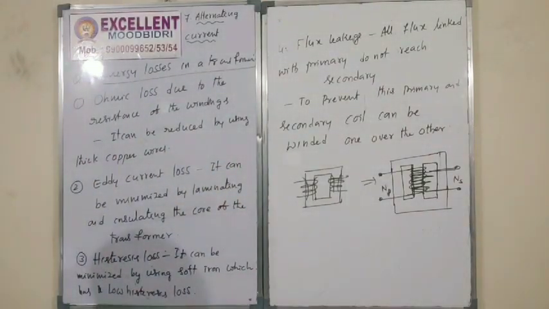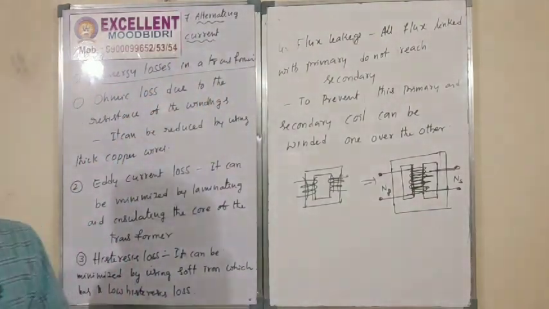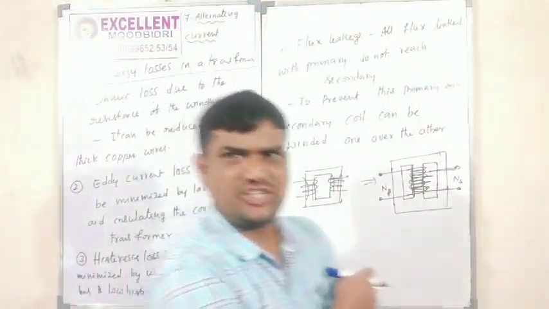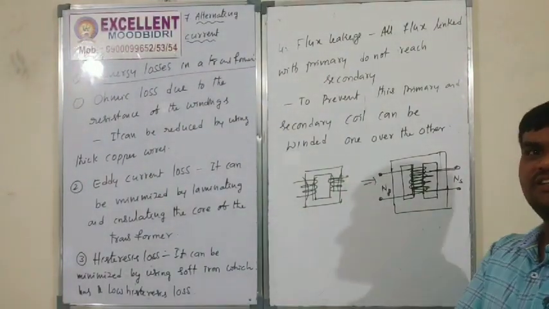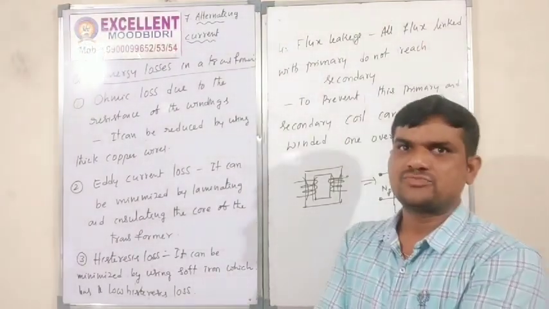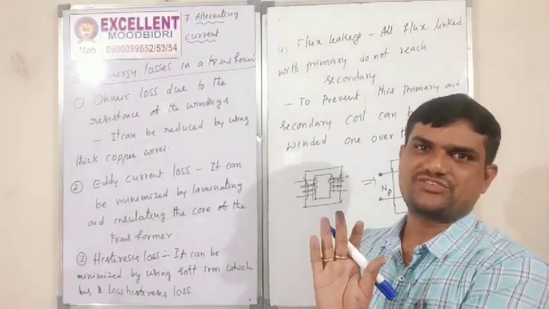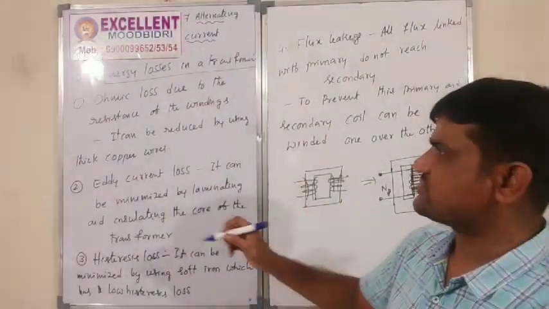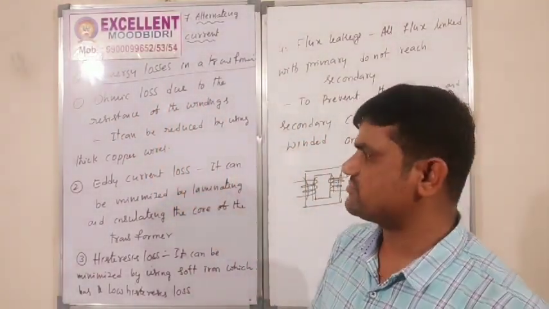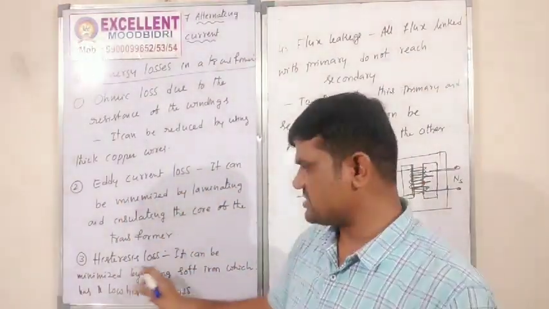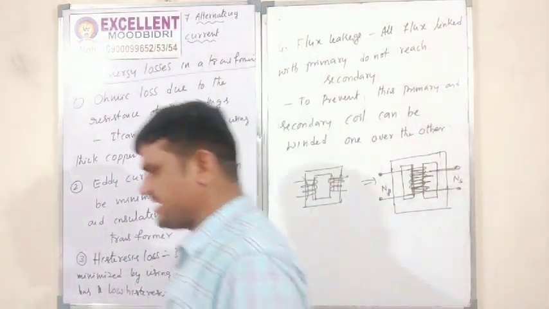So the last question in the transformer: energy losses in transformer. Very important 3 mark question, a gunshot question. Remember this. Here I have given 4 losses. In examination, any 3 losses you can write, no problem. If they ask only energy losses, you can write ohmic losses due to the resistance of the windings, eddy current losses, hysteresis losses, and flux leakages.